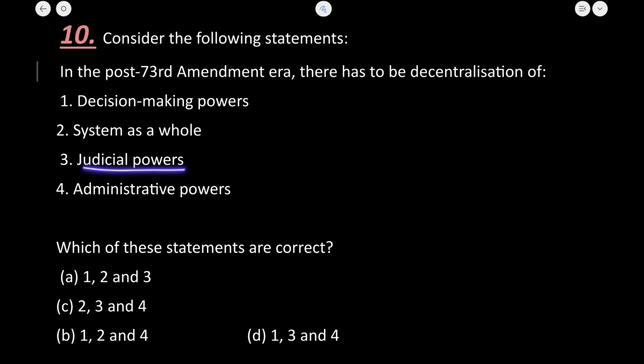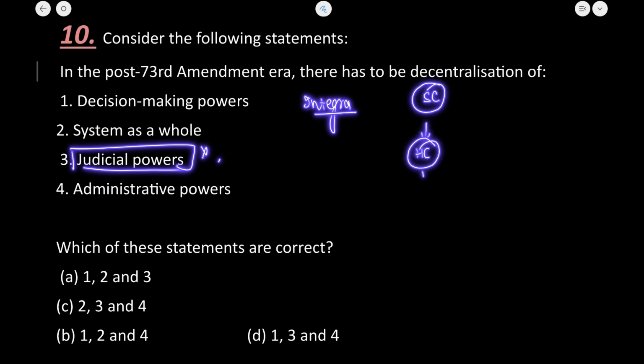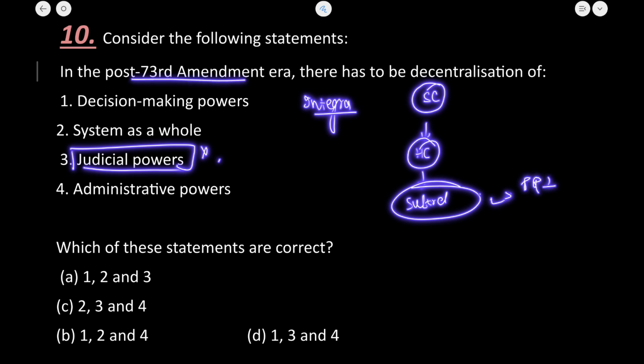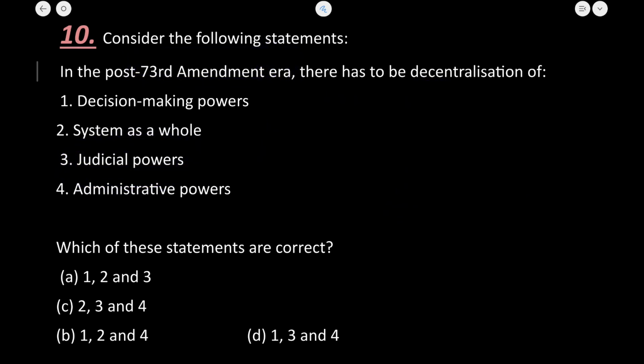Next, there are judicial powers. No, judicial power has not been decentralized. Why? Because the constitution envisages an integrated judiciary system, where there is the Supreme Court at the top, High Court at the middle level, and then there is a series of subordinate courts. Okay, so these subordinate courts have nothing to do with the Panchayati Raj institutions, and the 73rd Amendment Act does not transfer any of the judicial powers. So no judicial powers are being decentralized. So option 3 is not there. Obviously the answer will be 1, 2 and 4. So option B is correct here.